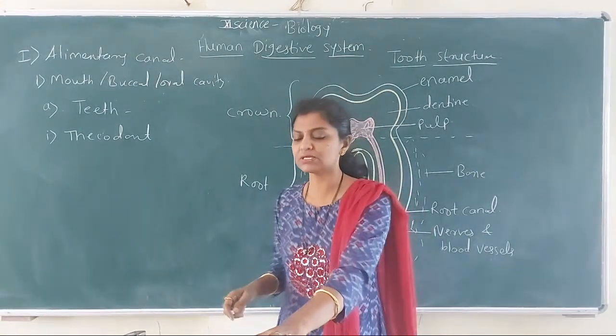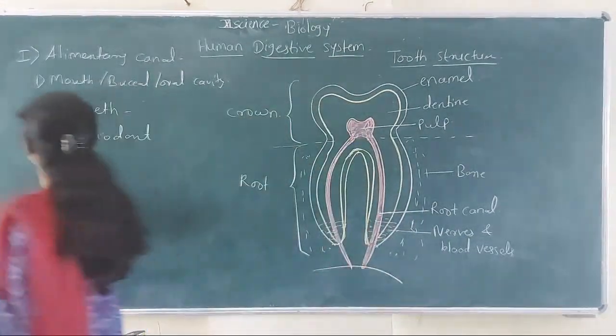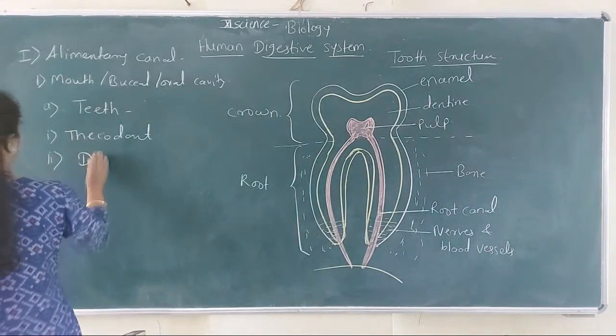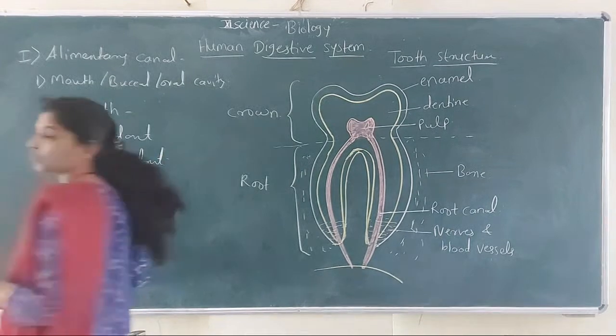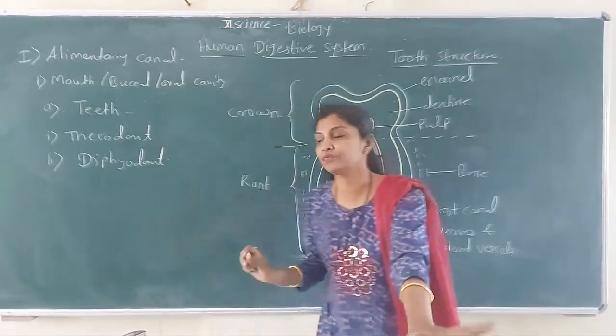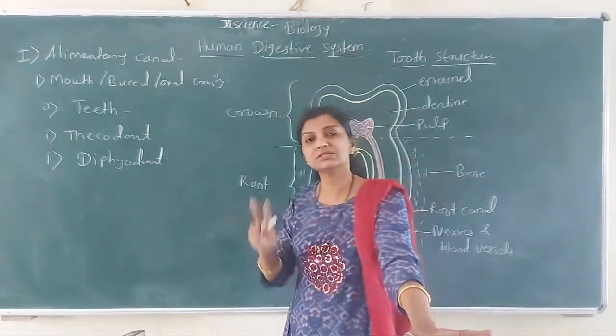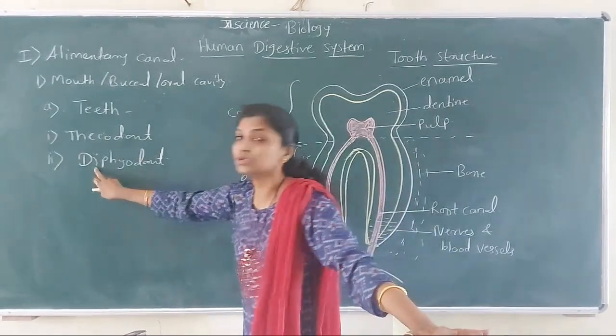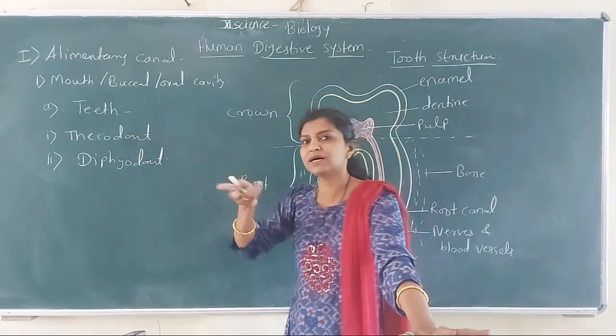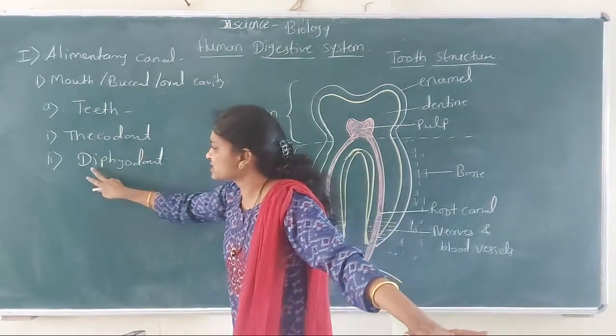The second term is diphyodont. So what is diphyodont? The meaning of di is two, double, दोन. Di चा अर्थ होतो दोन. Twice, double.